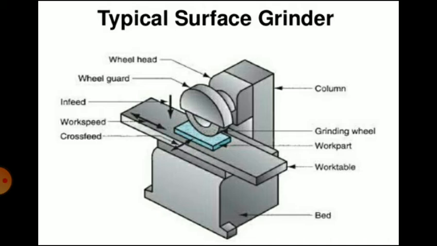Then there is a grinding wheel that is stationary and rotating at one place. There is a column on which the grinding wheel is mounted, that is called the wheel head. So three adjustments are given: the in feed, with which you can move the table in an upward and downward direction; then the work speed, with which you move the table in a longitudinal direction; and the cross feed, with which you can move the table in a cross direction.